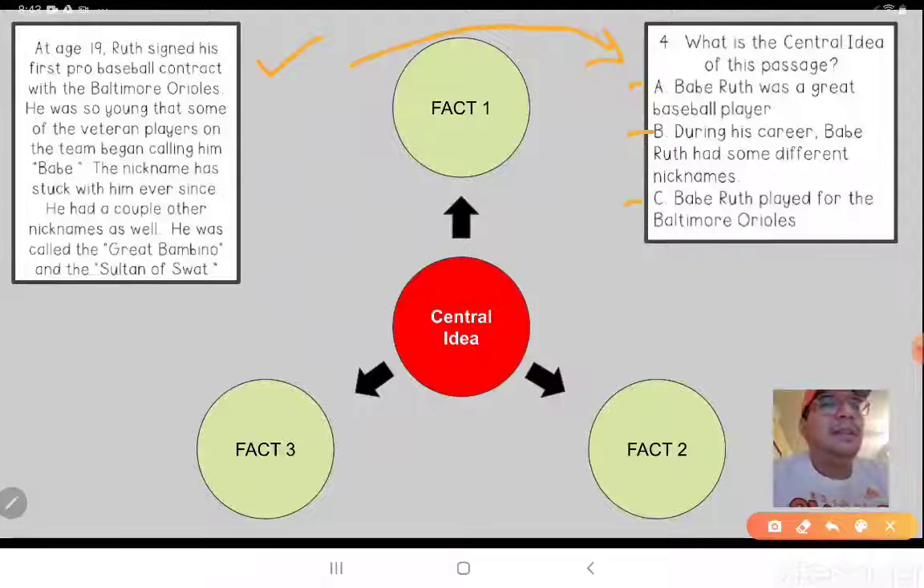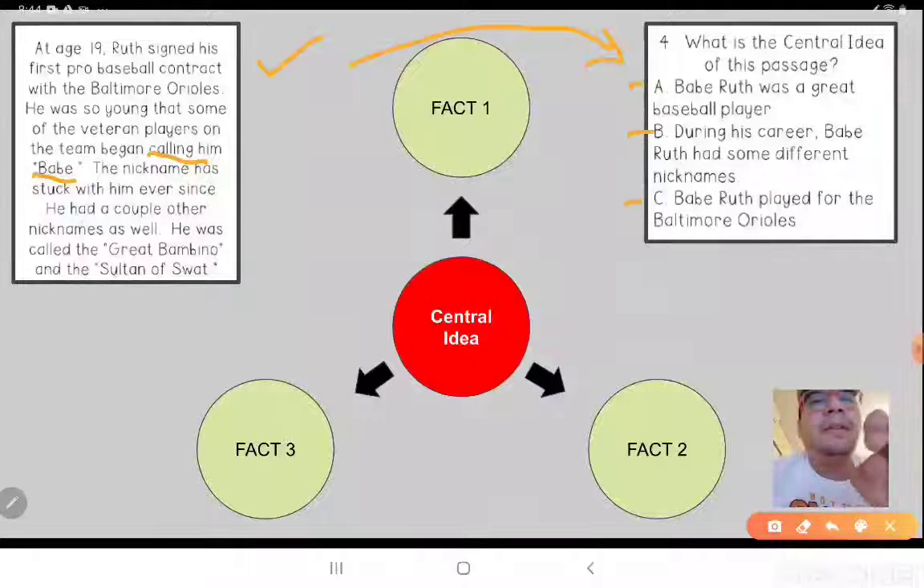Once again, let's go read. Now that we already know our question, let's go back and read this. It's a short passage, so we can read it again. Let's identify facts, things that they're telling right to us, okay? So at age 19, Ruth signed his first pro baseball contract with the Baltimore Orioles. That's a fact, right? He was so young that some of his veteran players on the team began calling him Babe. So that's another fact, calling him Babe. The nickname has stuck with him ever since.